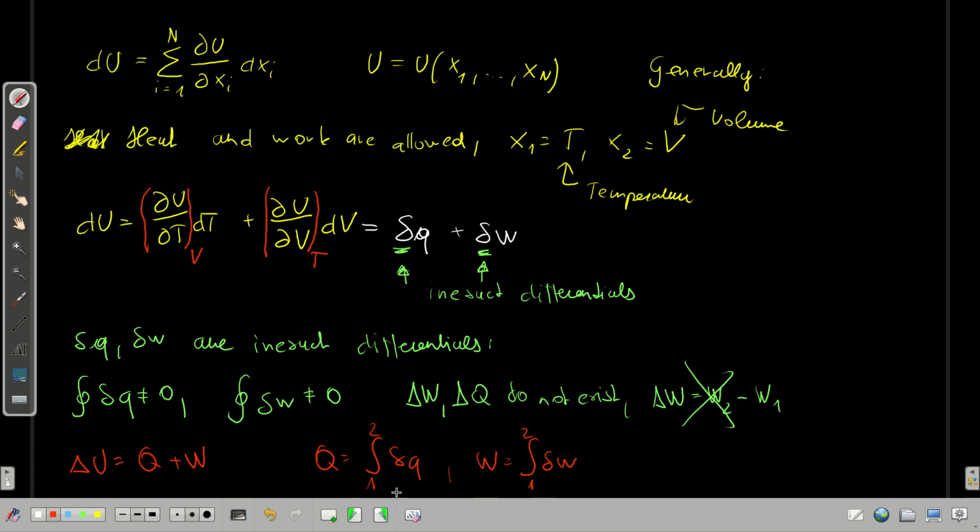If one evaluates these integrals, changes in heat and work have no delta because they are not state functions, because Q and W are not exact differentials, they are inexact differentials. Because they're inexact differentials, the d here is also a curly d and not a Latin d as here.